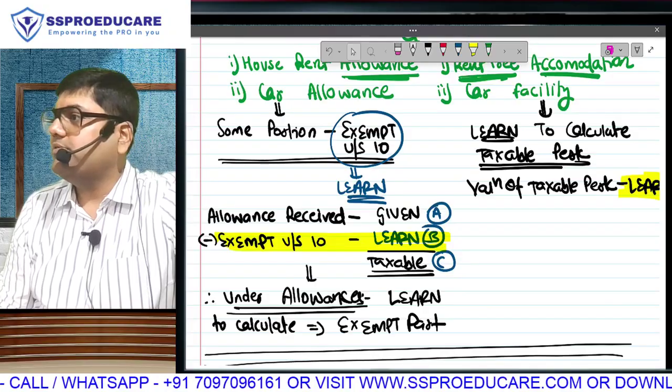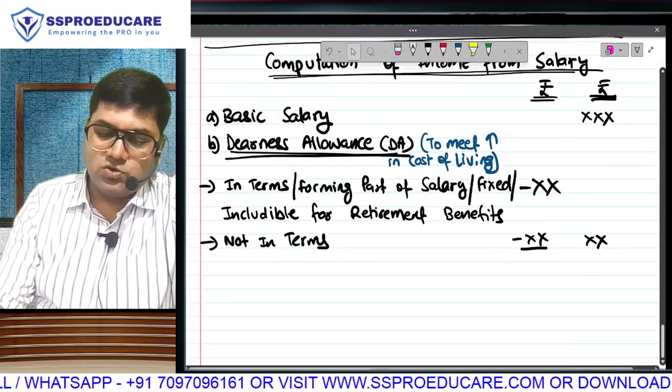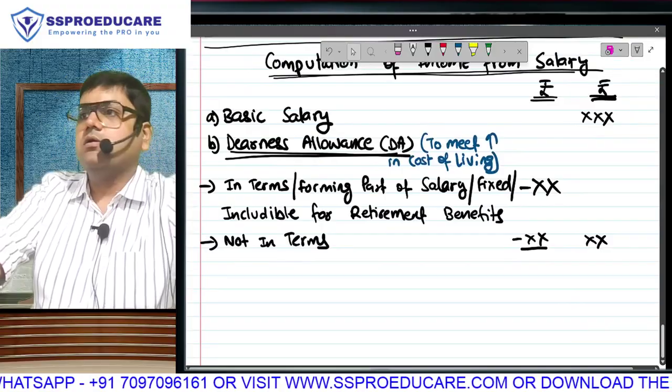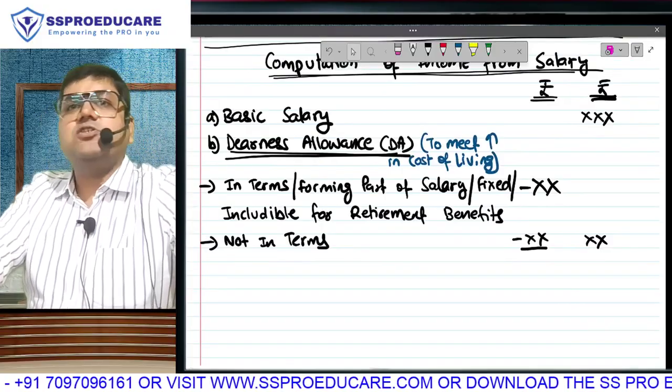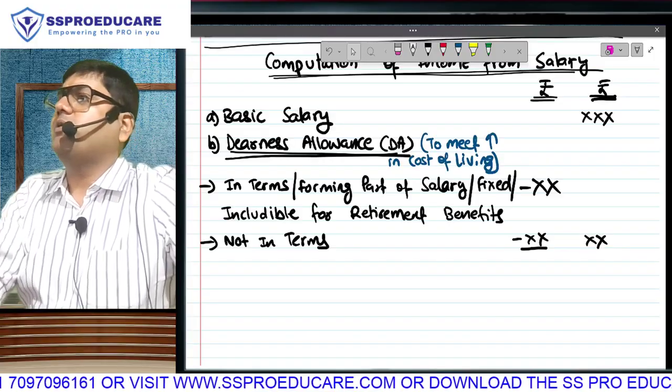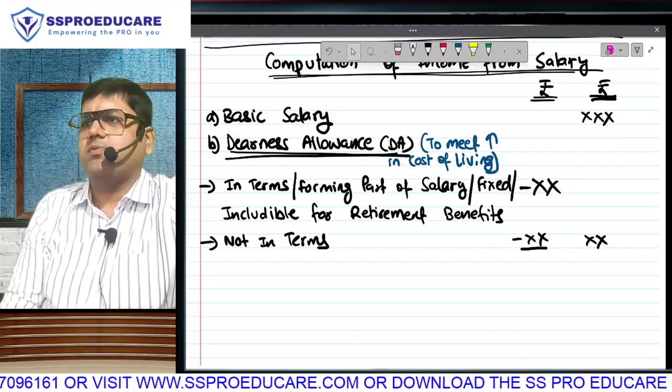Is that clearly understood by everyone? So the format is not over. First thing that we will write in salary will be basic. After basic we will take dearness allowance, because out of all the allowances your employer will give you, the most obvious and prominent, something that will come in every question of salary, is going to be dearness allowance.